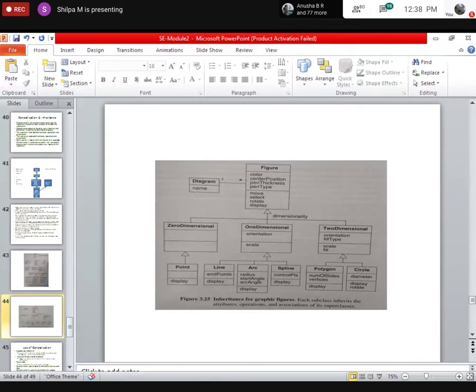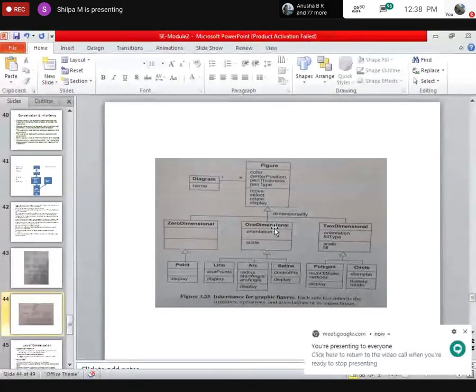So let's go through the figure. All boxes are classes. In case there is a box with a line, then it is an object.